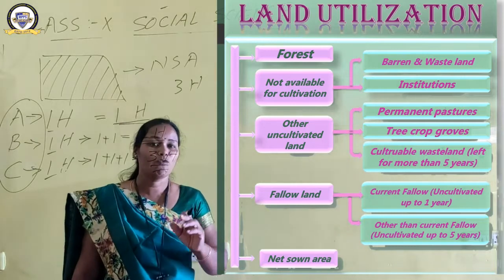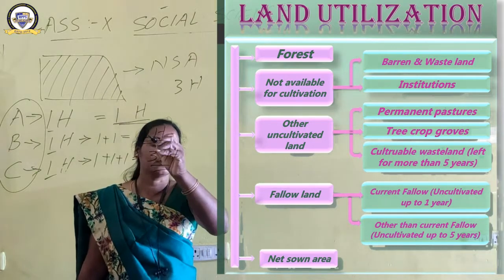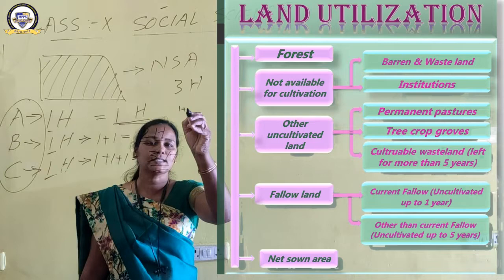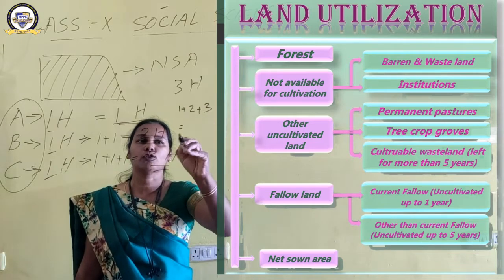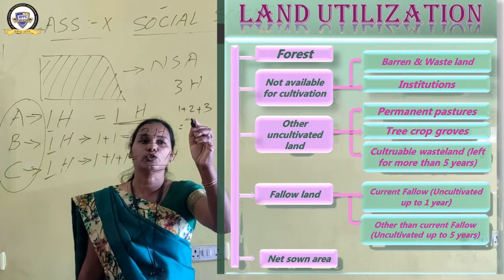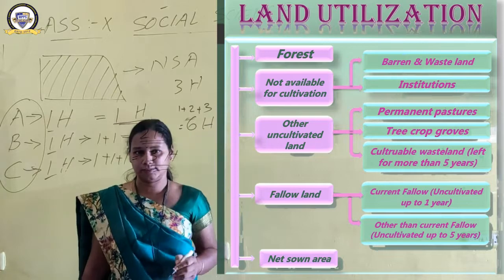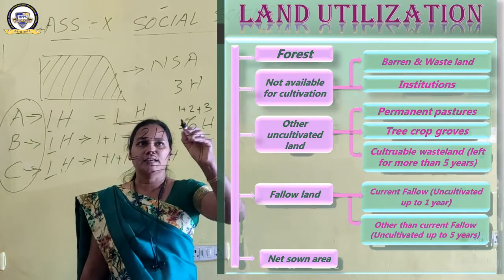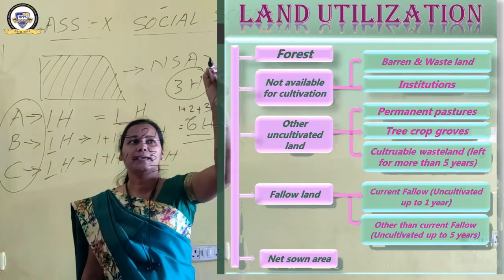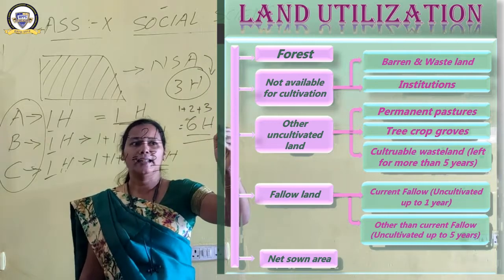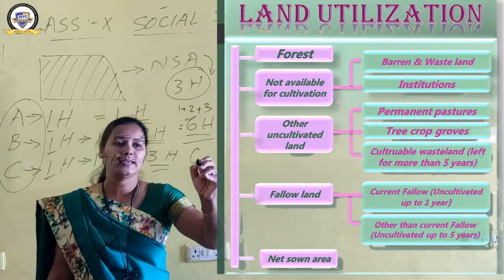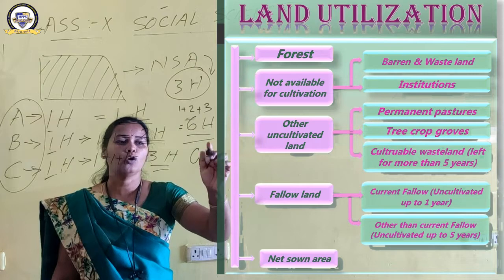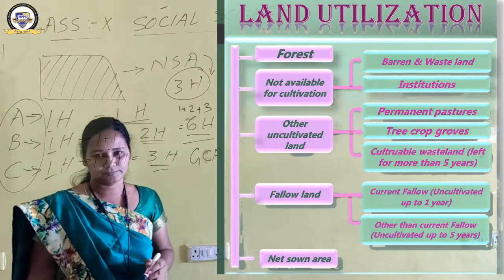So what is the total? 1 plus 2 plus 3 is equal to 6 hectares of land. The 3 hectares of land means net sown area, and the 6 hectares of land is equal to gross cropped area.